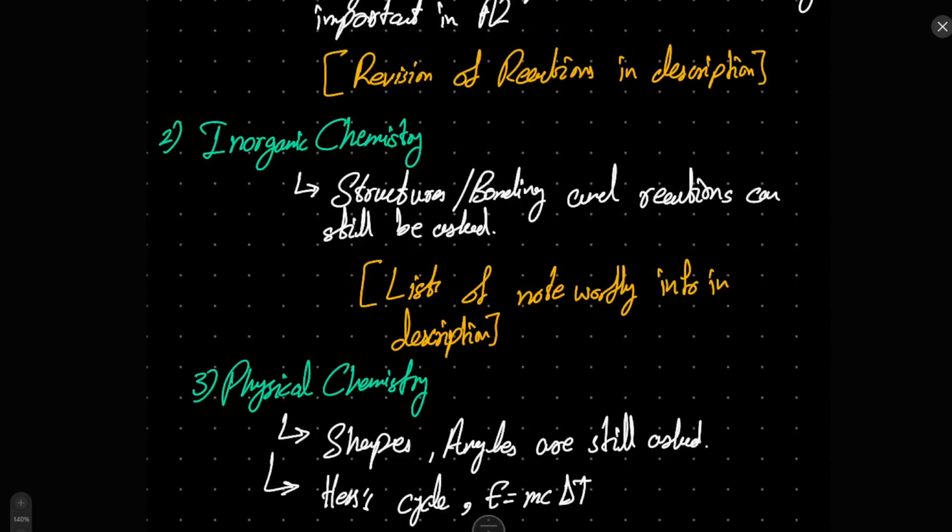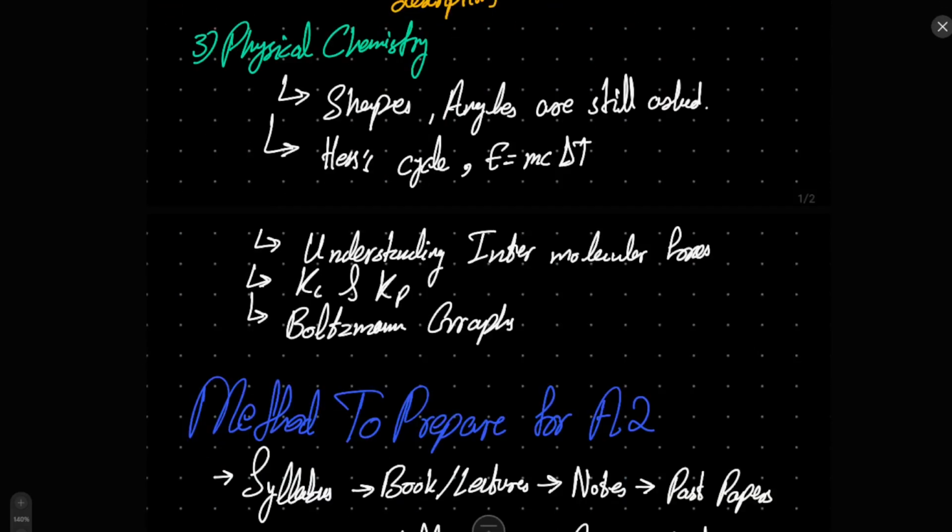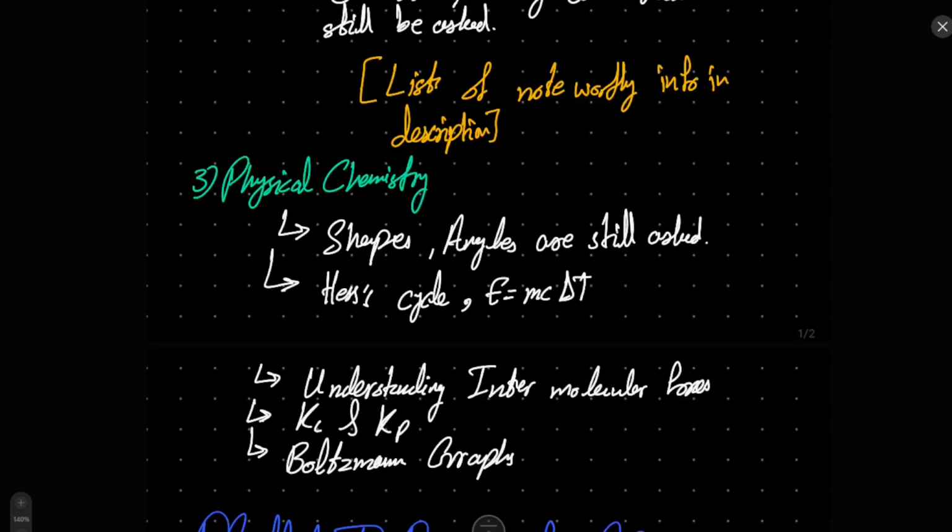If we come on to physical chemistry, it has mostly conceptual stuff, so you don't need to really worry about it. There's not that much rectification part in it, right? Shapes and angles are still asked. It is very frequent for them to ask these types of things, and the same VSEPR theory is applied here. So that is a conceptual understanding. It is not something that you just need to rectify. Obviously you need to remember the shapes related to VSEPR theory, lone pairs and bond pair quantities, and that is something you need to keep in mind.